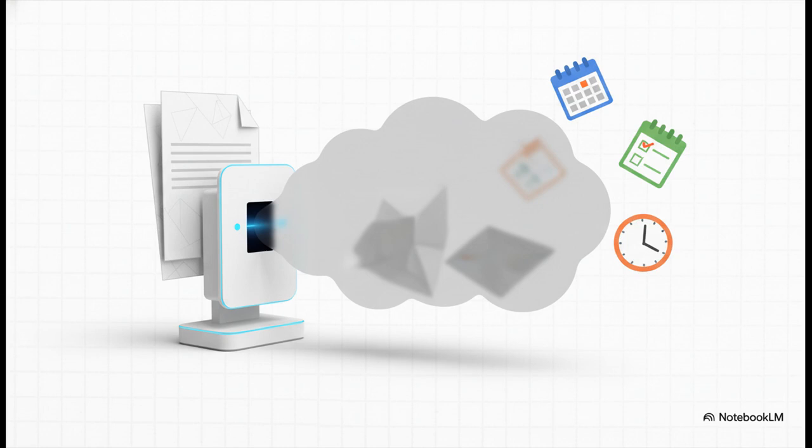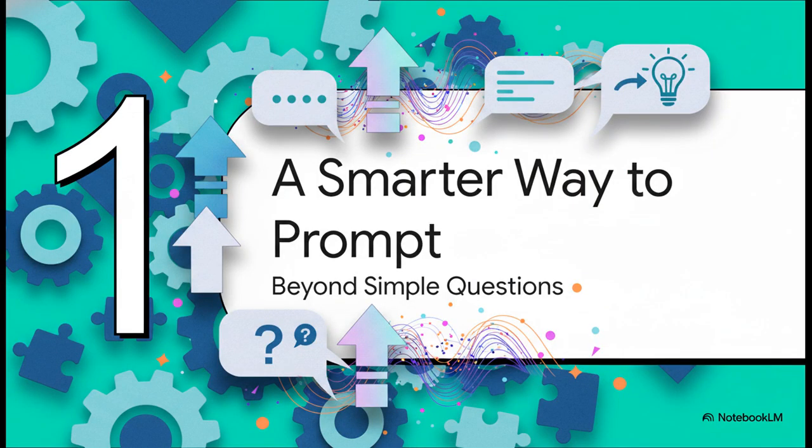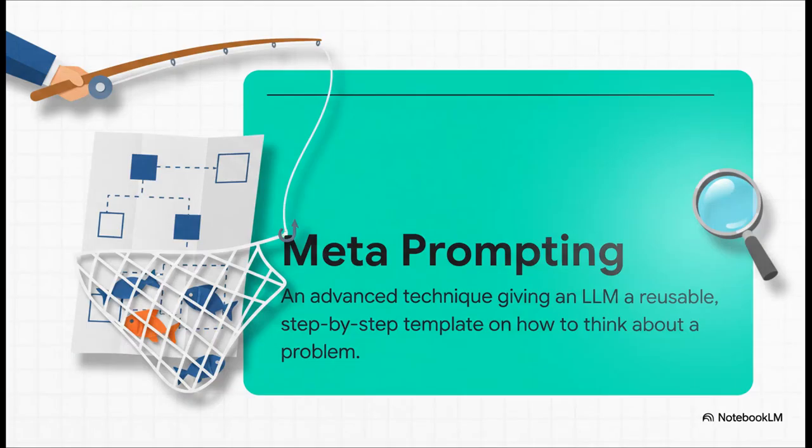So frustrating. But here's the thing, and it's really good news. The problem isn't the AI. Not at all. The problem is how we're asking. We just need to move beyond these simple, basic questions and learn to prompt in a much, much smarter way. And that smarter way has a name: meta prompting.